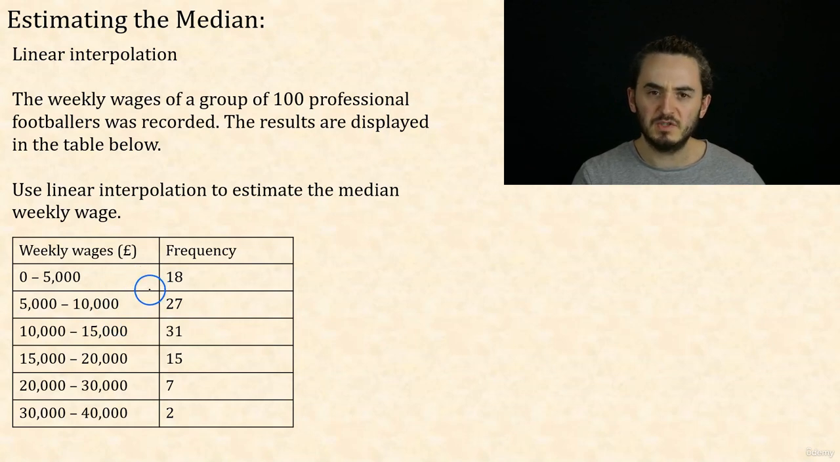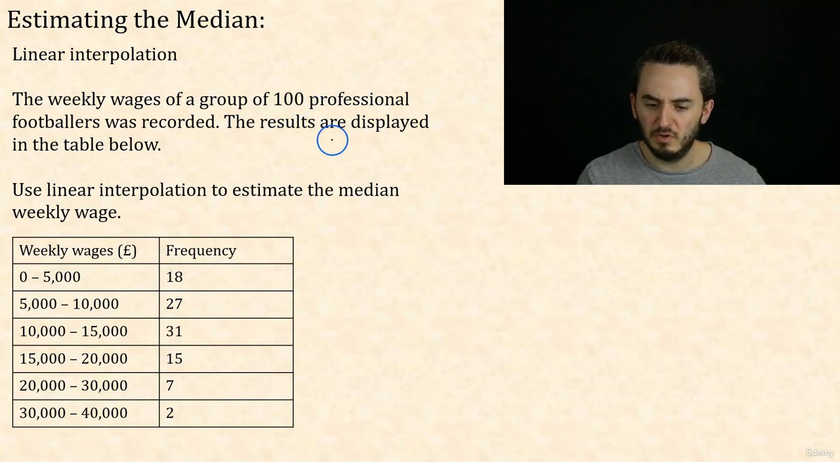Okay, so the first thing we want to do is figure out the position of the median. Now we've got 100 professional footballers. Previously we used this n+1 divided by 2. We don't use that when we're dealing with group data. Whenever we're dealing with group data like this, where you've got a range of different values, we don't do that. We just do that value divided by 2.